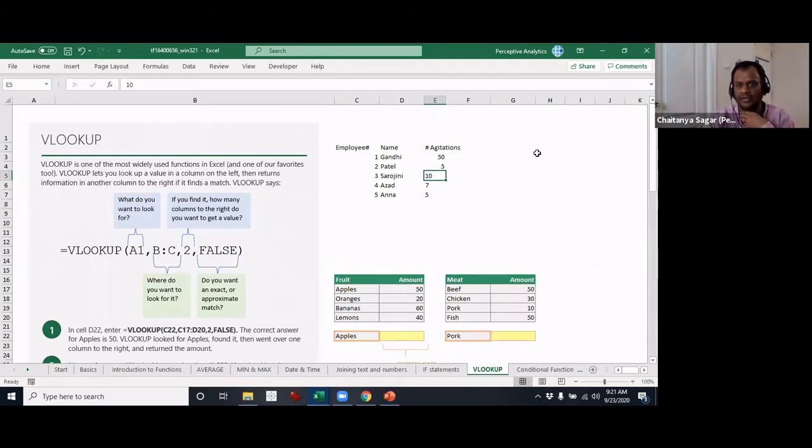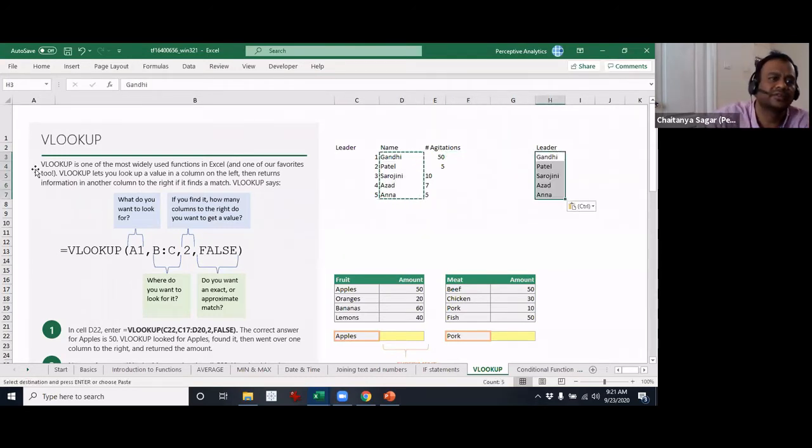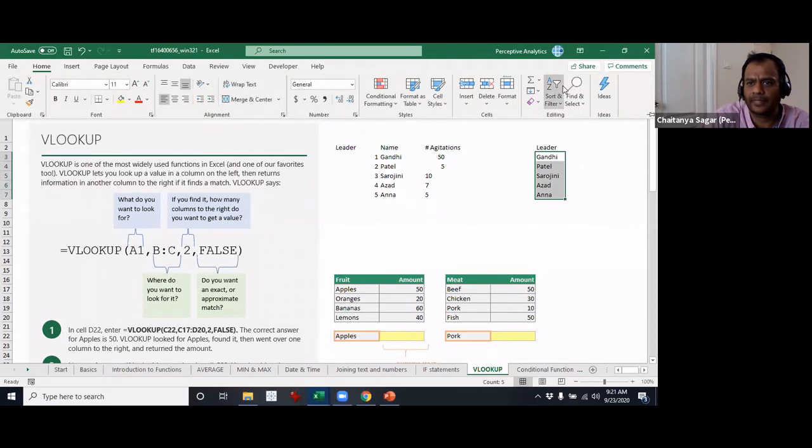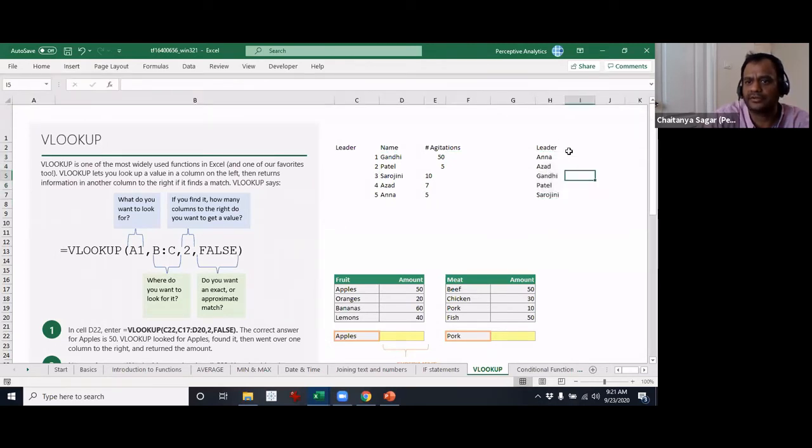Here you have similar information. Let's assume there's a lot of information. I called it employee, we called it leader. So here you have leader information in a different order, obviously. I just want to sort this. Now you want to look up the number of agitations that they have participated in or initiated. So you have to take this information and go look up here and get, let's say here Anna, so we have to get 5 over here.